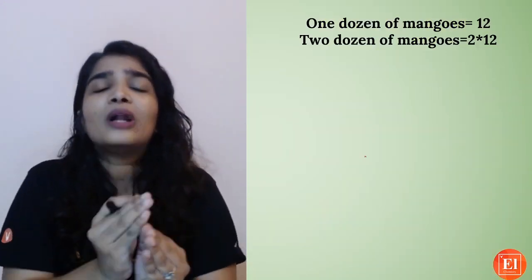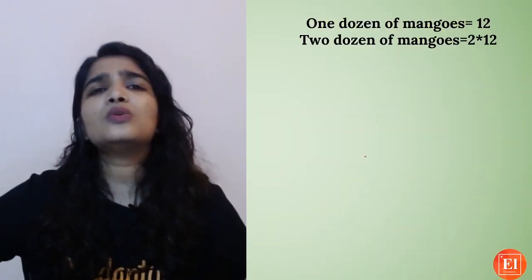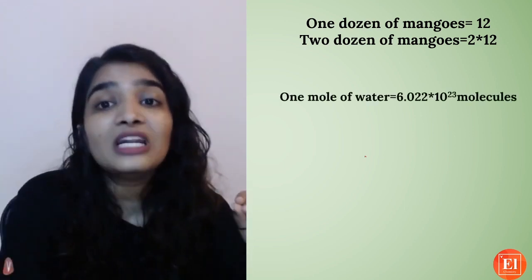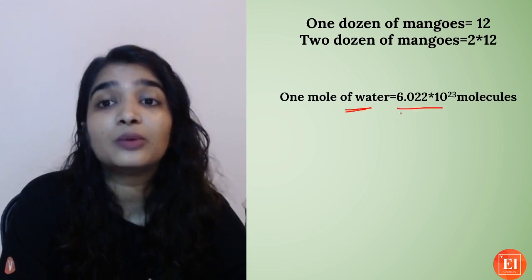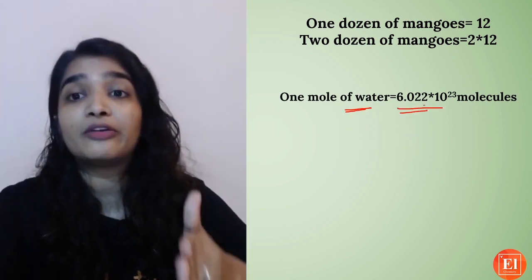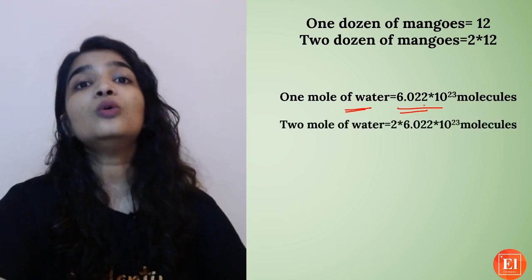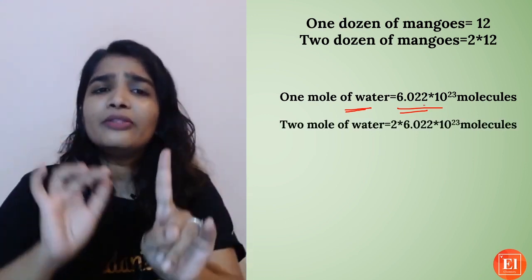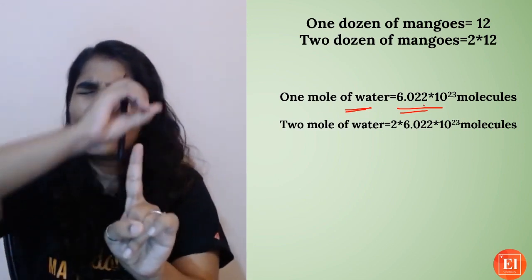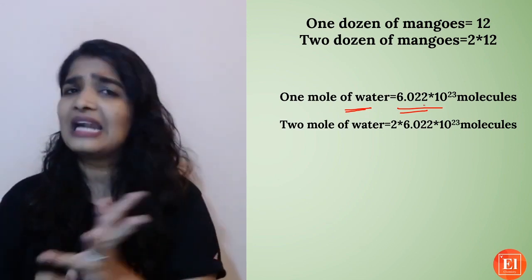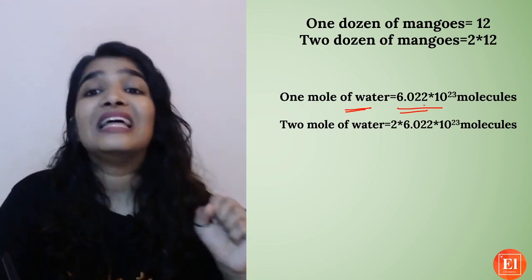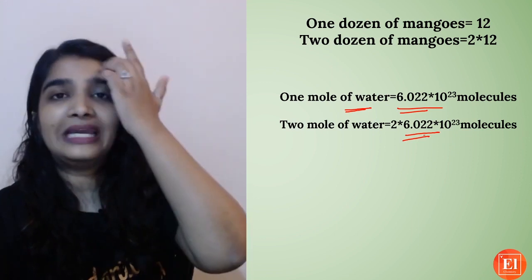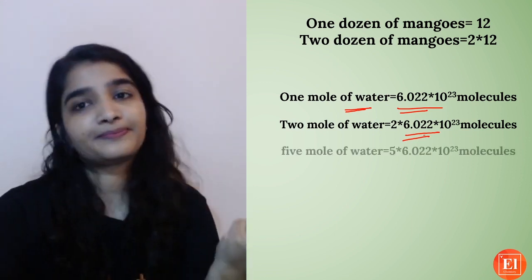So how 1 dozen is equal to 12 mangoes, 2 dozen is equal to 2 into 12. We know this, right? So 1 mole of water is equal to 6.022 into 10 raised to 23 molecules, and for 2 moles of water, you just have to multiply by 2. One thing you have to remember is 1 mole of any substance, atoms, ions, molecules, will have this Avogadro number of whatever elementary particles they are made of.